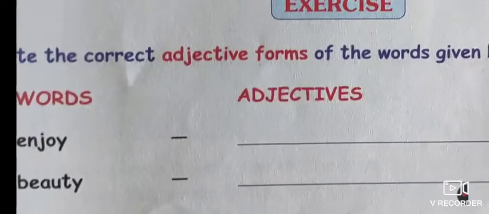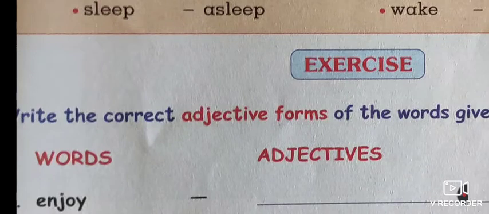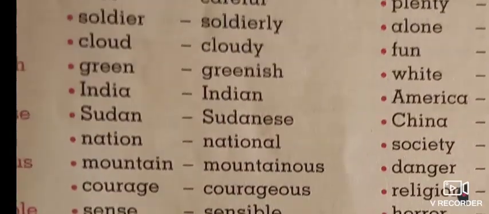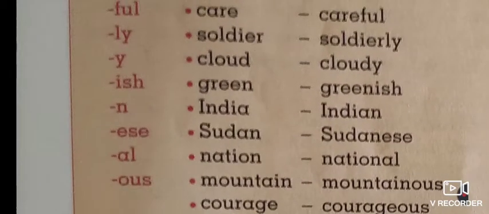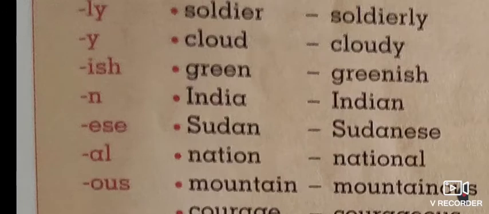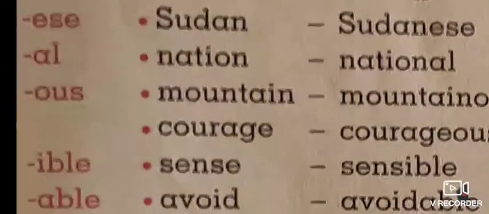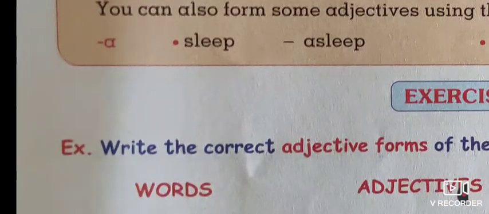Here we have an exercise, to correct the adjective form of the words given below. Here are some words: Sudan, Sudanese, nation, national, mountain, mountainous, courage, courageous, sense, sensible, avoid, avoidable, biology, biological, sleep, asleep.